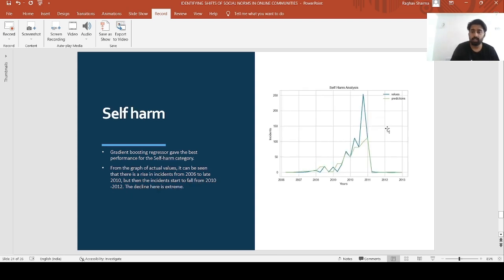For self-harm, the decline is extremely sharp from 2006 to 2012. There's a gradual increase from 2011 onwards. It is a sharp decrease, and the gradient boosting regressor gave the best results for it.